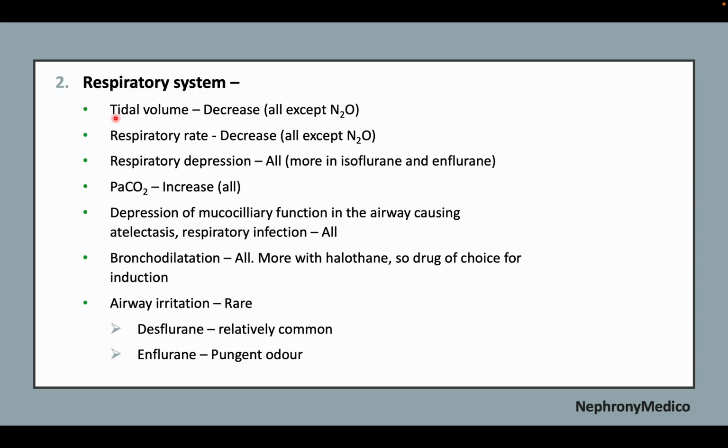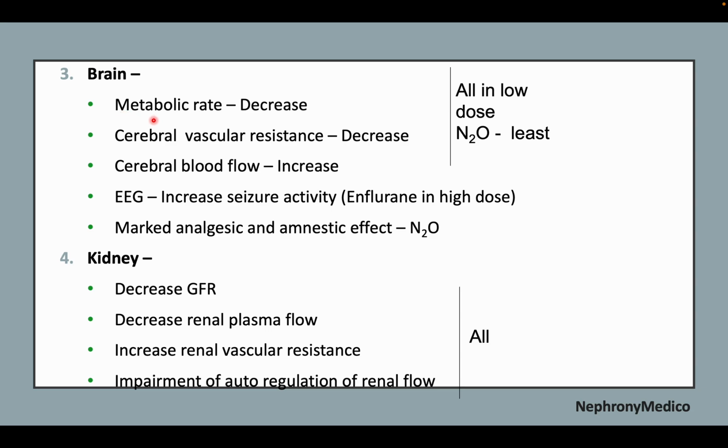Now, respiratory system. Tidal volume is decreased by all except nitrous oxide, and respiratory depression is more in isoflurane and enflurane. Partial pressure of carbon dioxide is increased in all cases. There is depression of the mucociliary function in the airway, causing atelectasis and respiratory infection by all, or bronchodilation by all. Airway irritation is rare. Now, in case of the brain, metabolic rate is decreased, cerebral vascular resistance is decreased, cerebral blood flow is increased, and EEG shows increased seizure activity. In the kidney, there is decreased GFR and renal plasma flow, increased renal vascular resistance, and impairment of the autoregulation of renal flow caused by all kinds of general anesthetic agents.